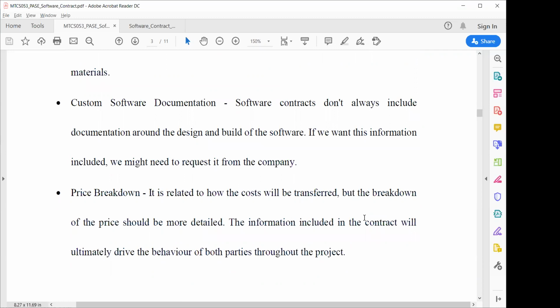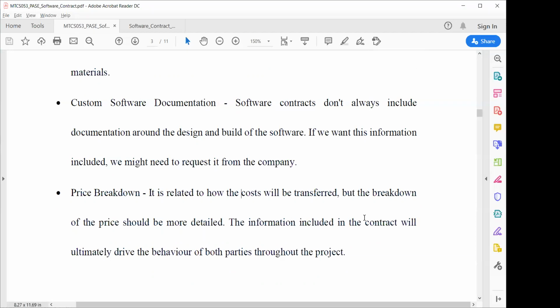Price breakdown. It is related to how the cost will be transferred, but the breakdown of price should be more detailed. The information included in the contract will ultimately drive the behavior of both parties throughout the project. So, what is the cost of the project? It should be broken down and mentioned in parts, such as what the initial phases are.